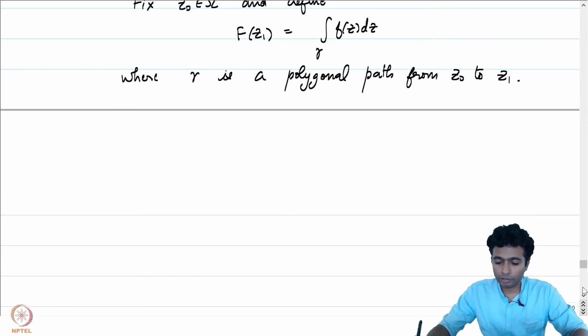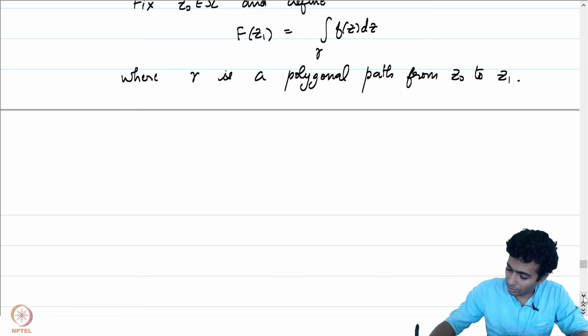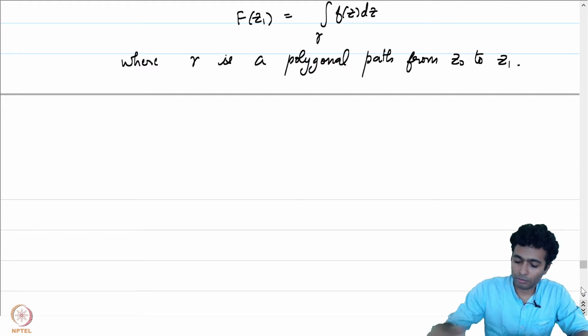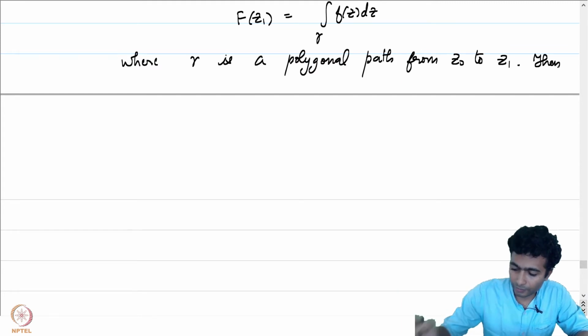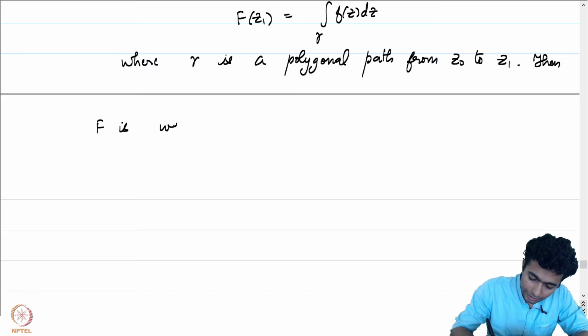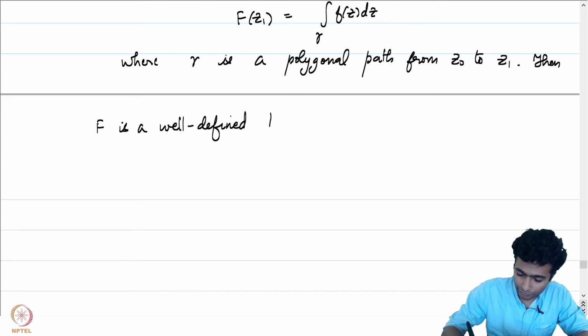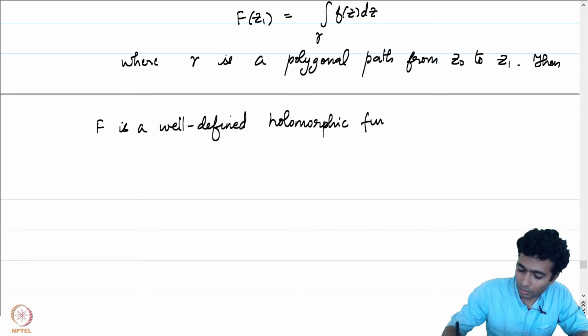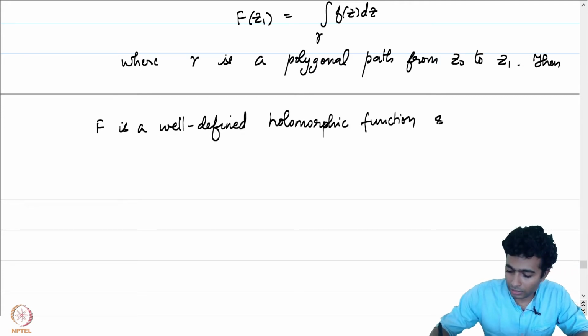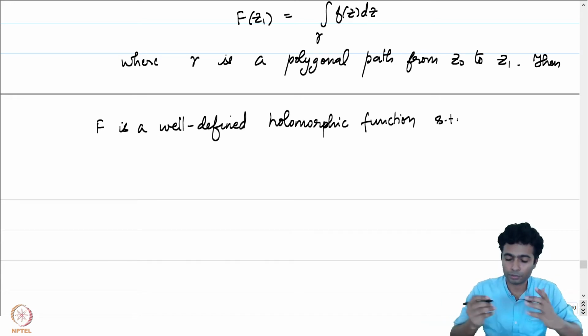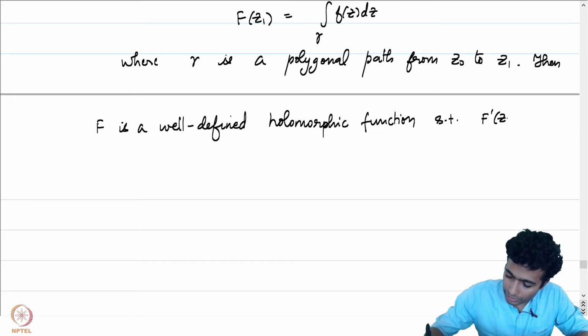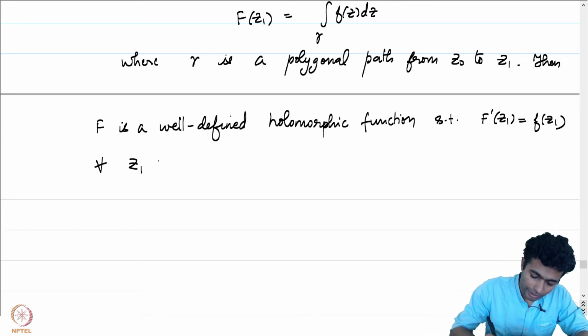Notice that there is a choice involved here. We will get to that. We will talk about well-definedness in detail in a minute. What is the conclusion? Then capital F is well-defined and is a well-defined holomorphic function such that it is the antiderivative of small f. Capital F prime of z1 is equal to small f of z1 for all z1 in omega.